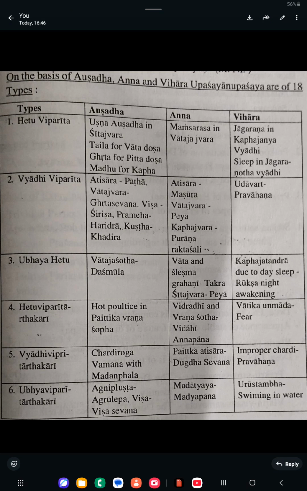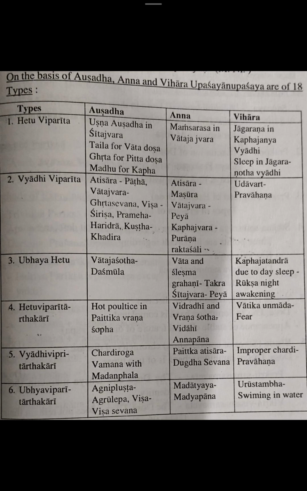Ubaya Hedu: for both Hedu and Vyadi. We are giving the Aushada, Anna, Vihara opposite to the cause and opposite to the disorder. Example is Vadaja Shoda; for that we are giving Dashamola. Dashamola has the property that it reduces the swelling, and at the same time it reduces the Vada dosha. Vada is responsible for getting the Shoda. So Dashamola is opposite to the dosha; it reduces the Vada dosha, and at the same time it reduces the Shoda.